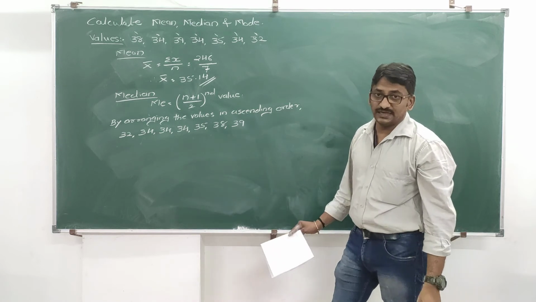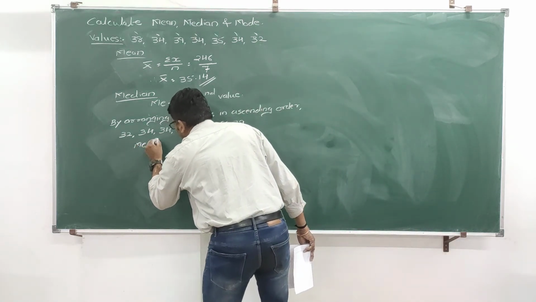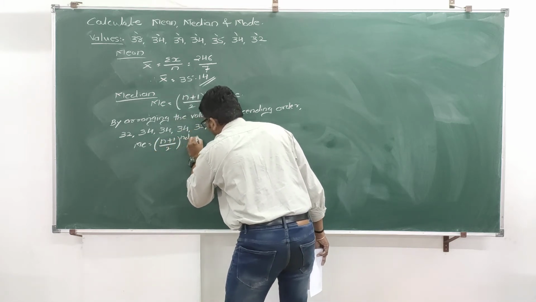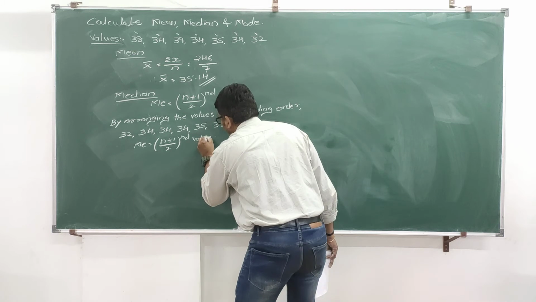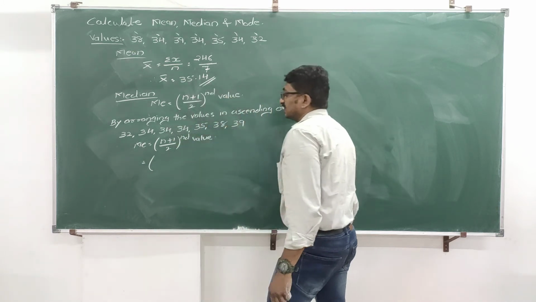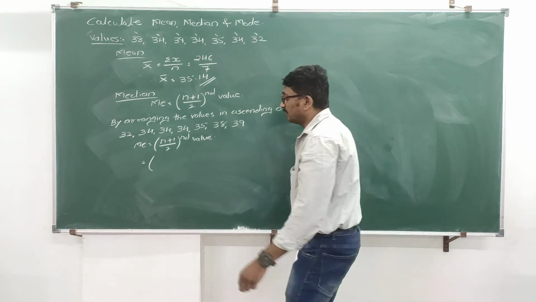Once you know your ascending order, rewrite the formula again. Median is equal to small n plus 1 divided by 2 value. You know your n value. N is nothing but number of observations. There are 7 observations.